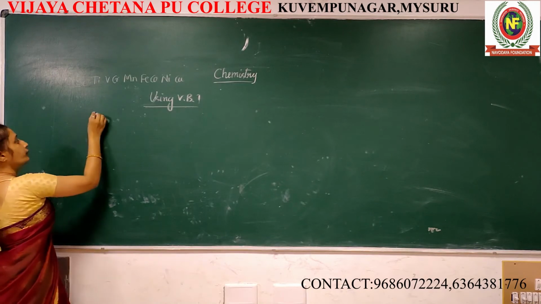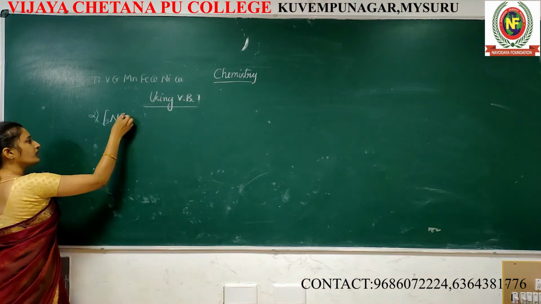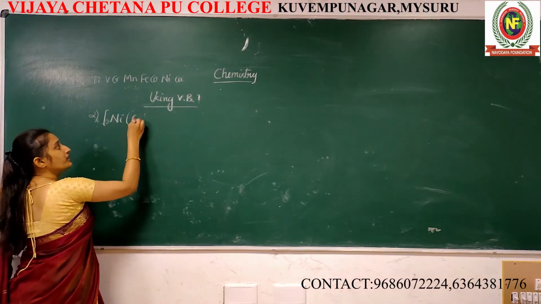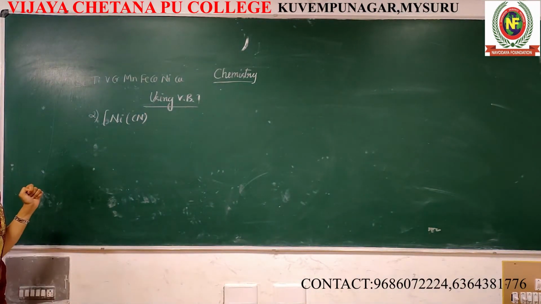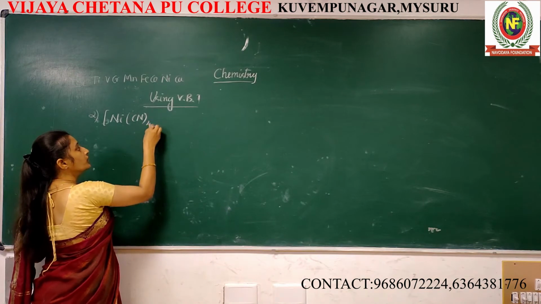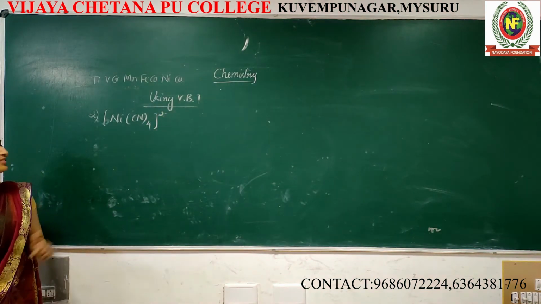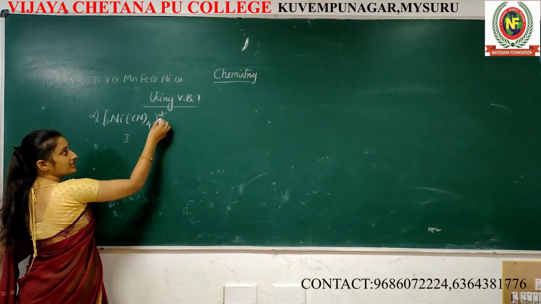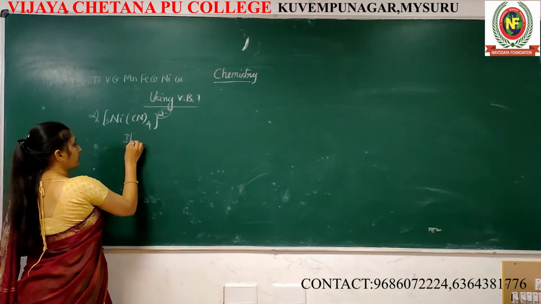Second one, nickel, but not chloride, it's cyanide, cyanido group. [Ni(CN)4]2-. It's too simple. Is it an anionic complex? Yes, because -2 is there. That's why it's an anionic complex.